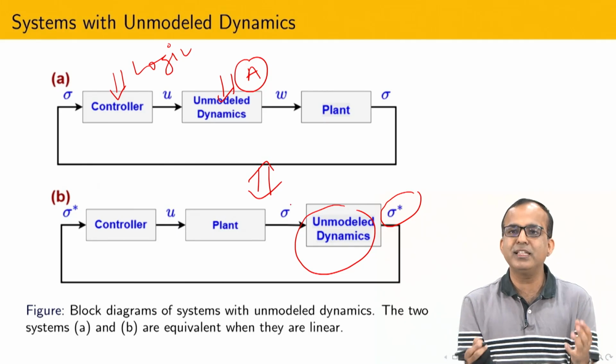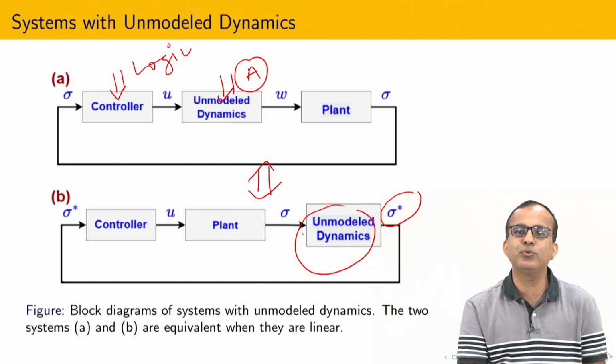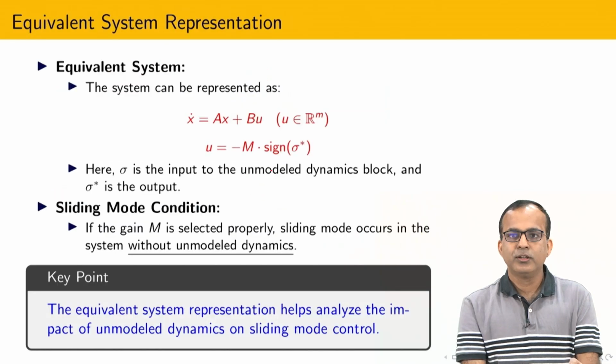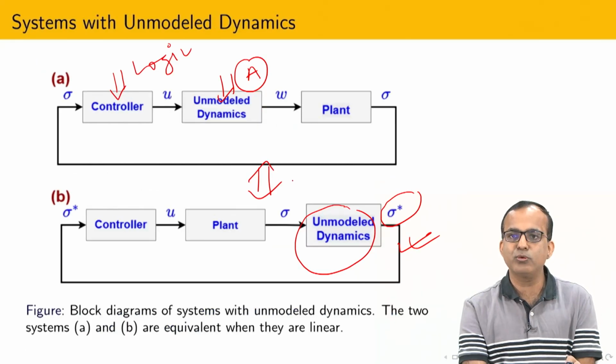You can also think like this: I have the plant, this dynamics corresponds to the sensor's unmodeled dynamics, and this corresponds to the actuator's unmodeled dynamics. Both are unmodeled dynamics only, but from the theoretical analysis point of view, one can see the effect of sliding mode control here very easily, and once I do the analysis, the same kind of analysis applies here.